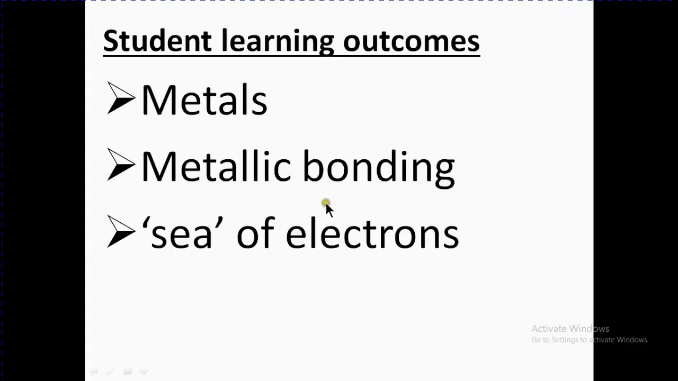Page number 268. Today's student learning outcomes are metals, metallic bonding, and sea of electrons. So let's start to discuss one by one all these terms.